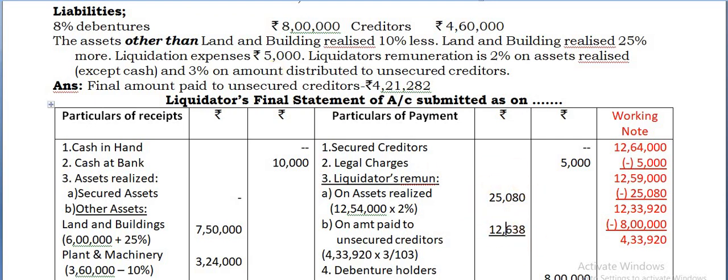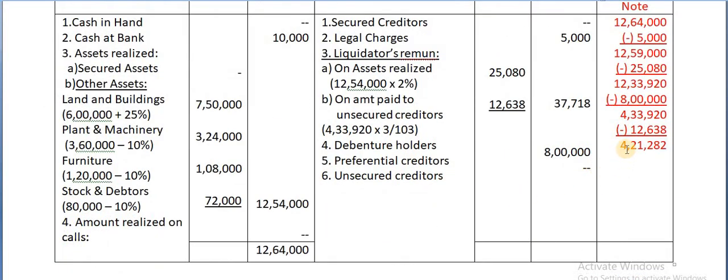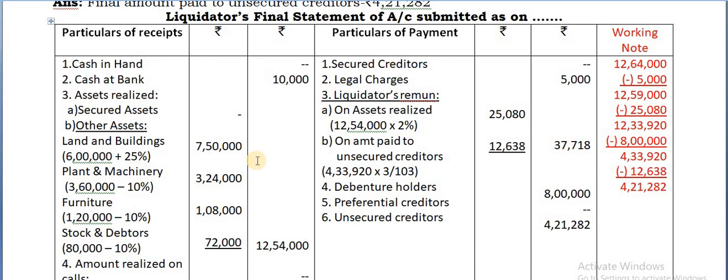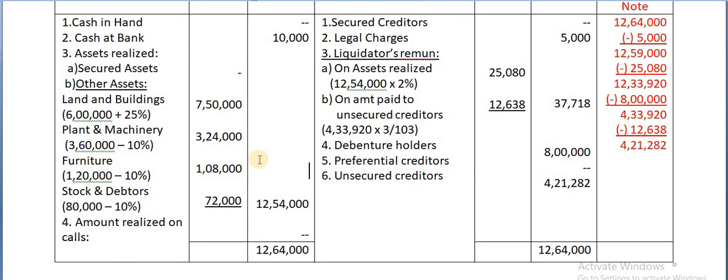Now you add up both the check total columns and deduct this 12,638 here. Still the balance you are getting is 4,21,282. Now this is the amount payable to whom? Unsecured creditors. So you can check the same amount here. And now find the totals. This total you should get the same, 12,64,000. Okay. Well, pause and you can write down the answers fully. So the balance we shall see in the next class. Thank you.